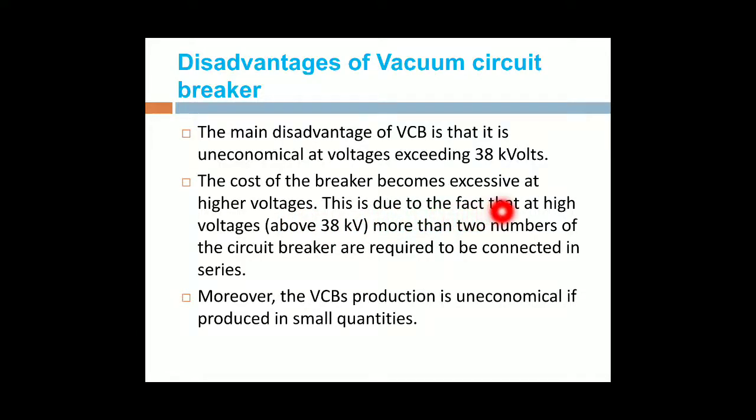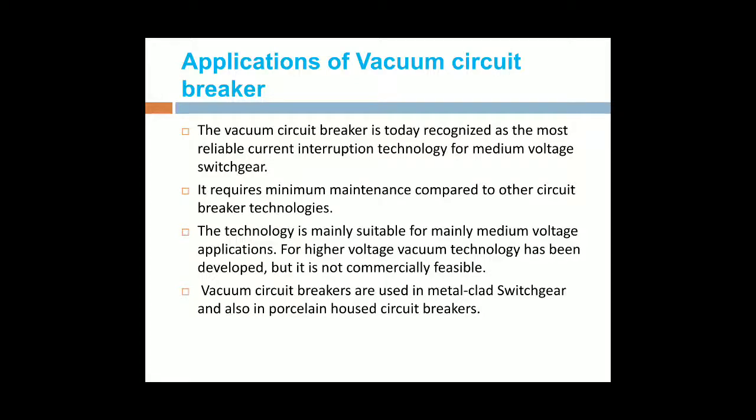This is due to the fact that at high voltages, more than 2 circuit breakers are required. If the voltage range keeps increasing, then we use 2 vacuum circuit breakers, and the cost will increase. The 2 circuit breakers are connected in series for the operation. Moreover, the circuit breaker production is uneconomical if produced in small quantities. For small ratings of circuit breakers, using the vacuum is more uneconomical.